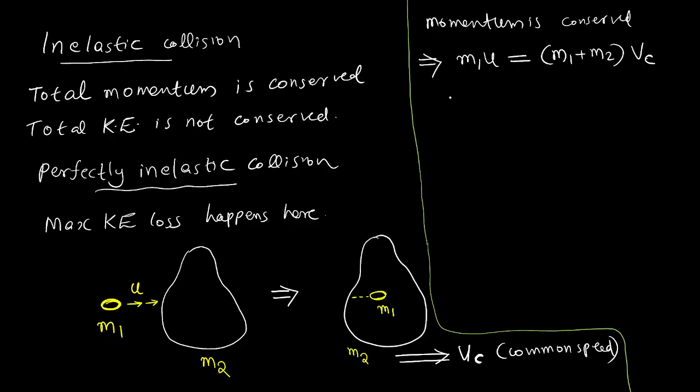So we get the formula for Vc. Need not memorize, but in any numerical question, please understand the technique. If you just equate the momentum, the common speed will be m1u by (m1 plus m2). No need to memorize, but understand the derivation. Common speed in the case of inelastic collision, after collision, will be m1u by (m1 plus m2).